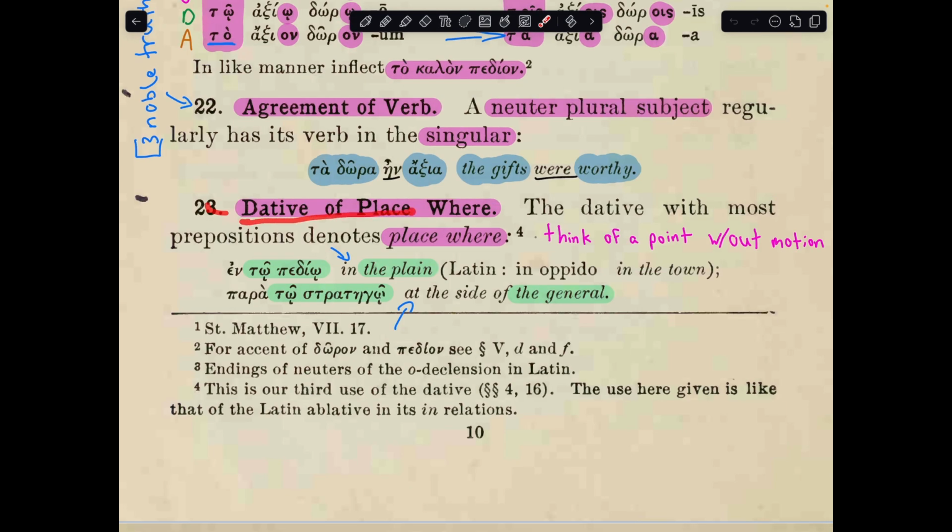23. Dative of place where. The dative with most prepositions denotes place where. And with this, it makes you want to think of a set location without any motion. You can see en toi pedioi, in the plain, para toi strategoi, at the side of the general. And it's this 'in' and that 'at' that lets you know that it's dative if you're ever going to be translating from English into Greek.